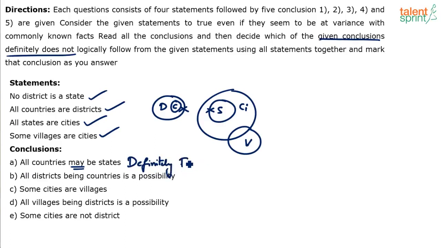Yes or no? It can never be true, not just in the basic diagram, but in any possible diagram that you draw, because the countries will always be inside districts and districts cannot touch states. Next, all districts being countries is a possibility. All countries are districts means all districts can also be countries. So this is true. It's possible.